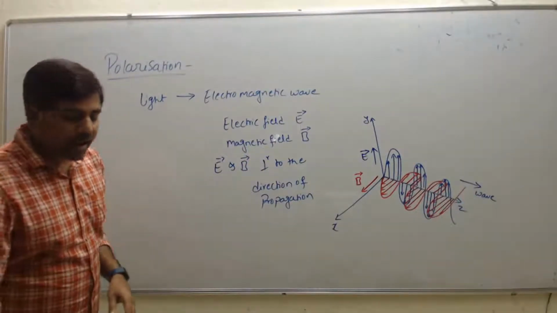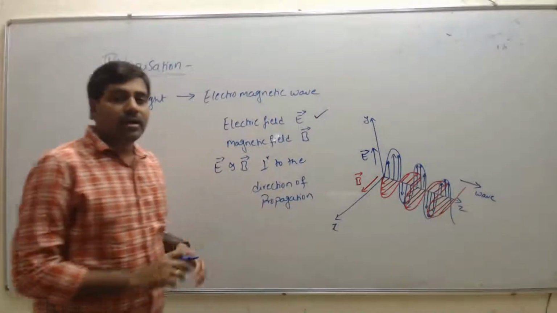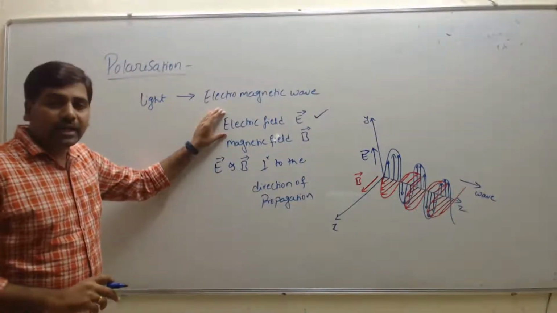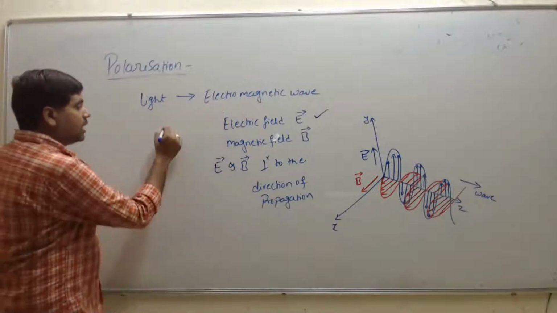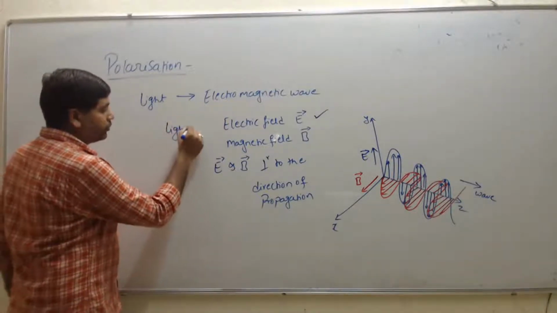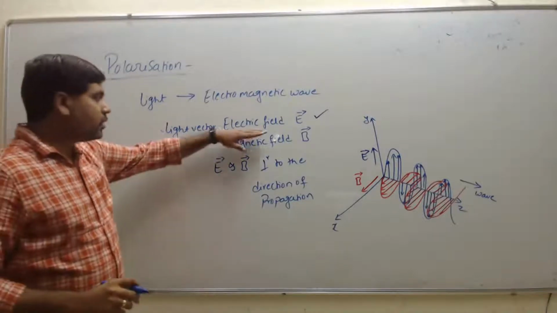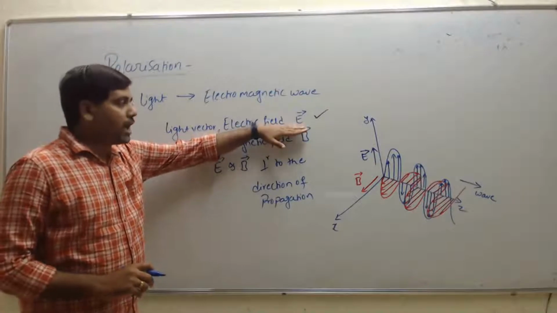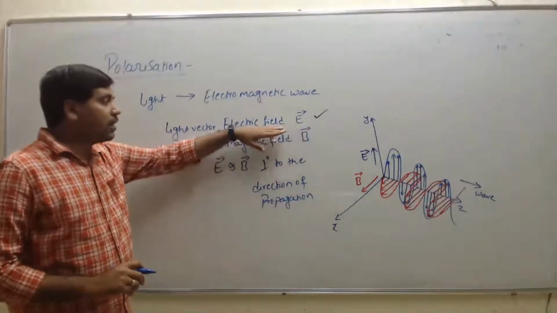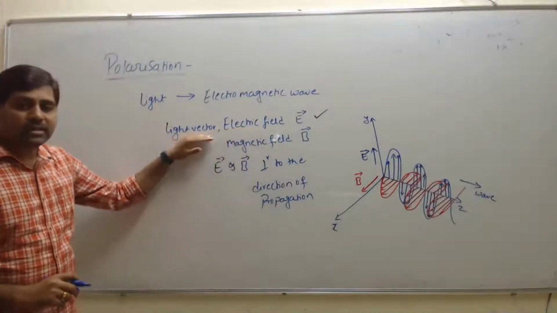So here our eye is sensitive to the electric field E, hence we are considering only the electric field vector. So this electric field vector can also be called the light vector. For our study, the electric field E is sensitive to our eyes, hence we consider only the electric field vector.